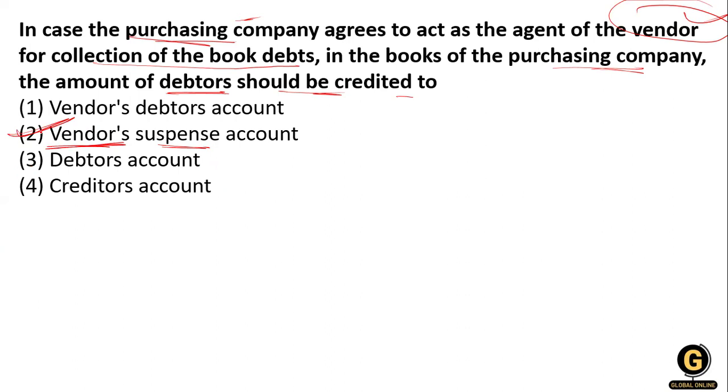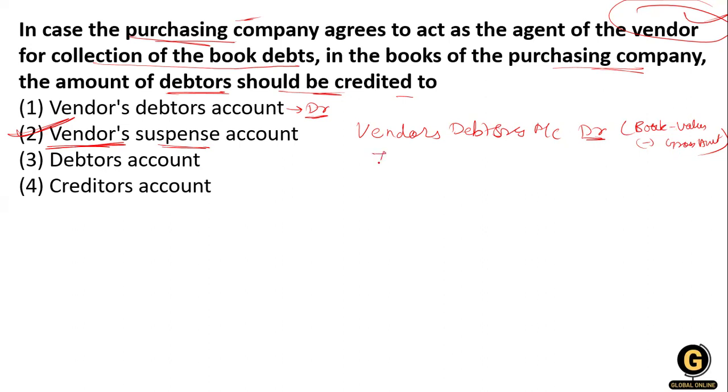So what is the entry for this? I'm just going to share it with you. We write over here that the vendor debtor's account is going to be debited. Clear? This account is going to be debited. What amount do we take over here? The difference between the book value and the gross amount.